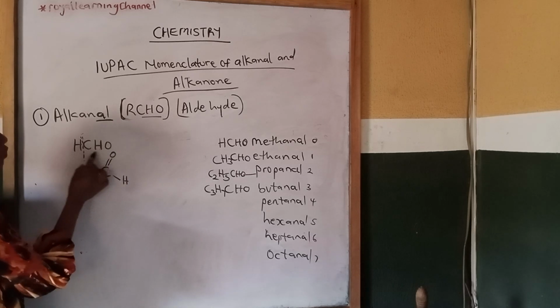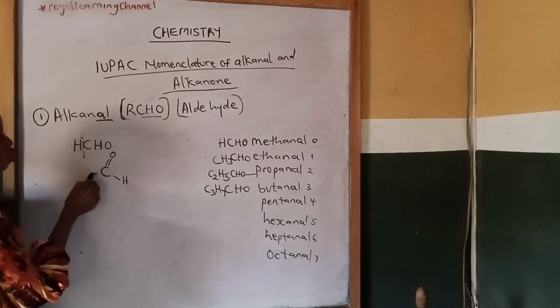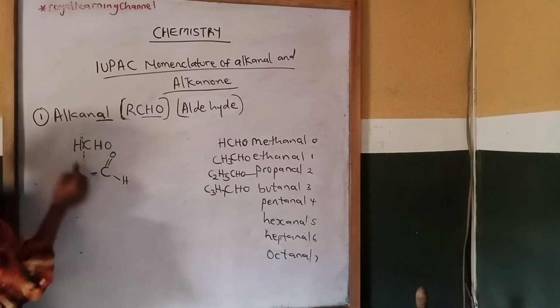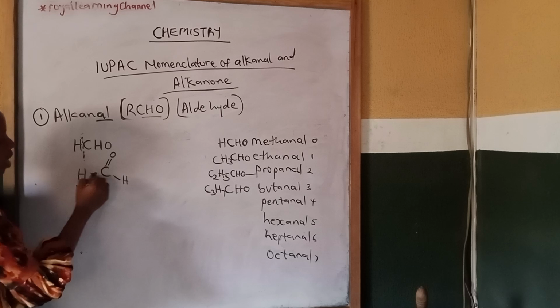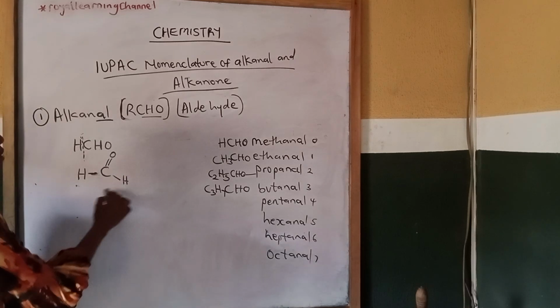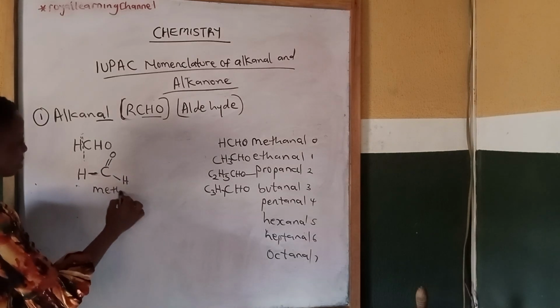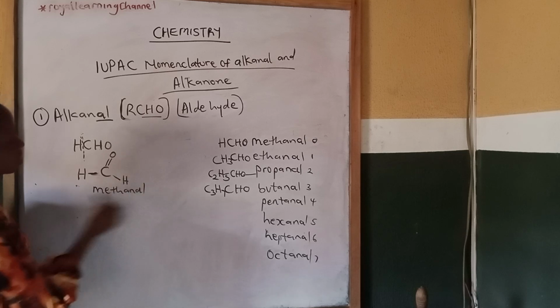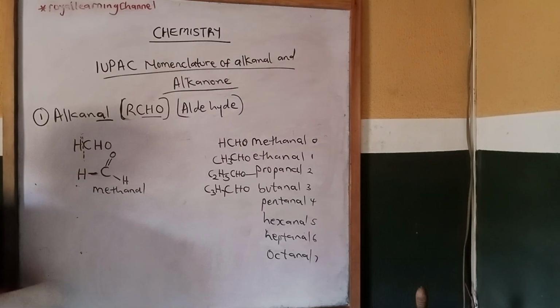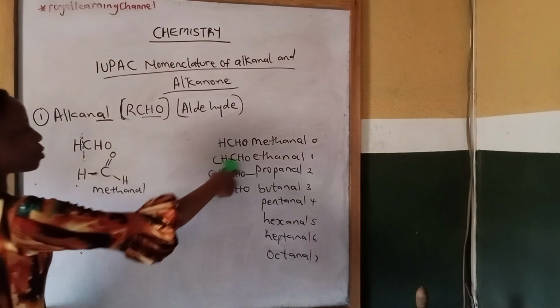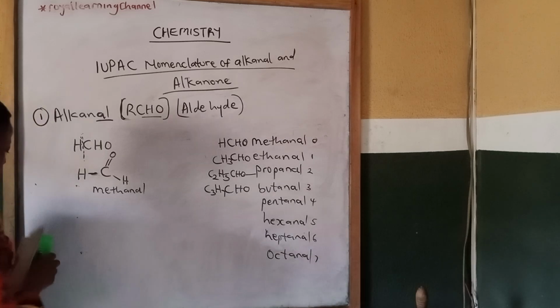So this is the structural formula for your functional group. Then for the remaining hydrogen at this side, attach your hydrogen atom. So this is the structural formula for methanal. Now let's draw the structural formula for ethanal.